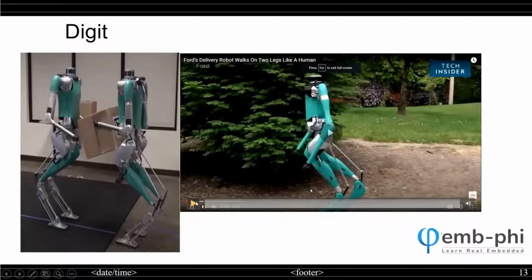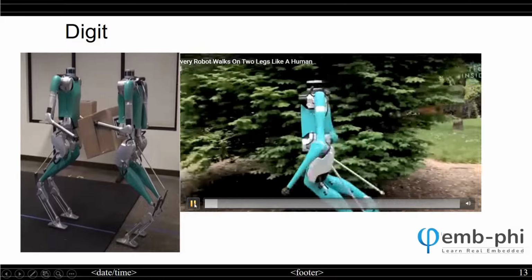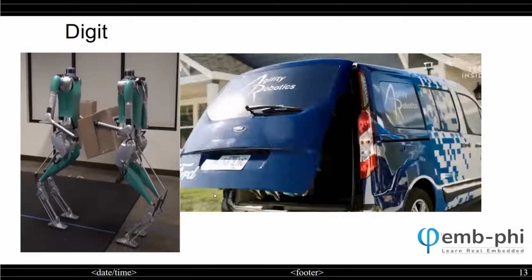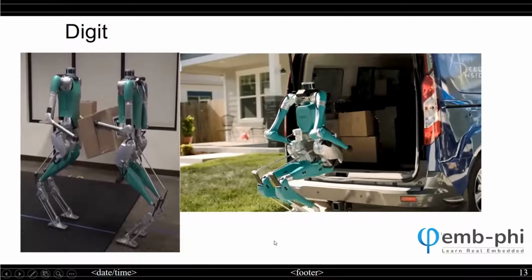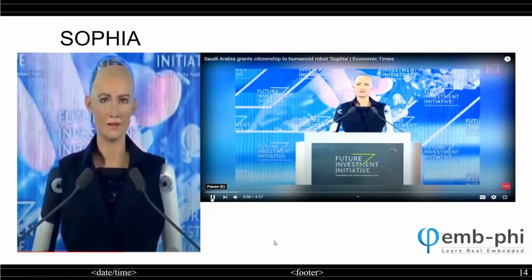This is another robot, its name is Digit. It also walks like a human. You can also explore more about it. This is also full of embedded systems. You should be aware of how this uses embedded systems.